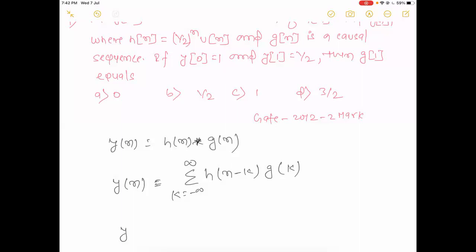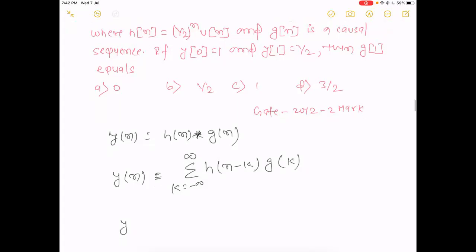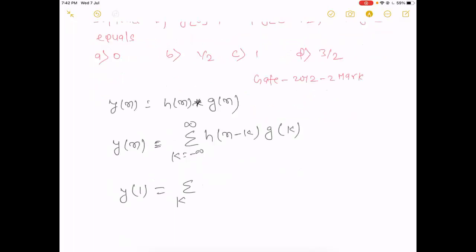Since g is causal, it will be k equal to 0 and k equal to 1, because we define it from 0 to infinity.